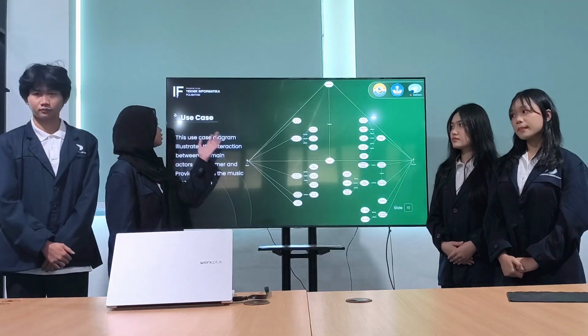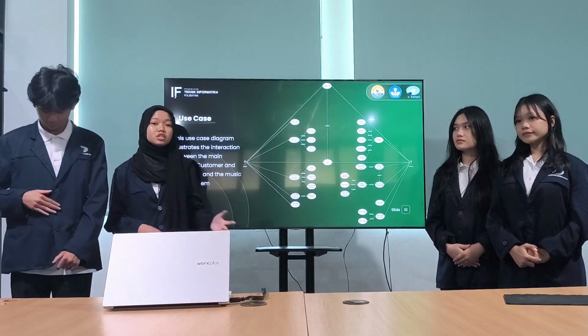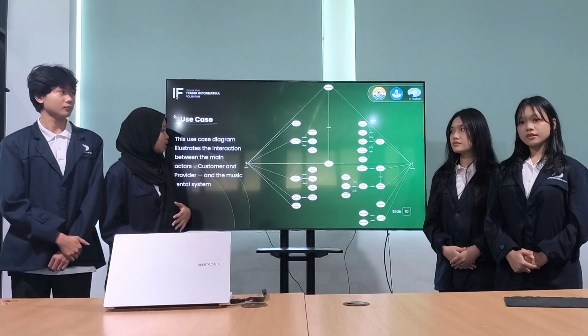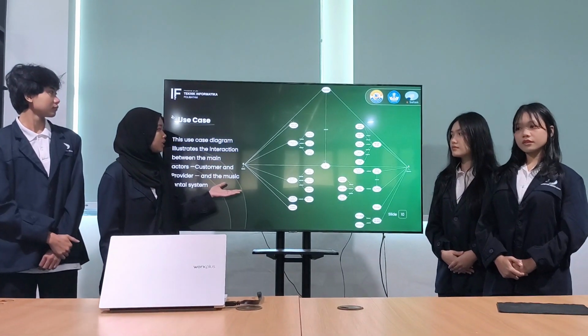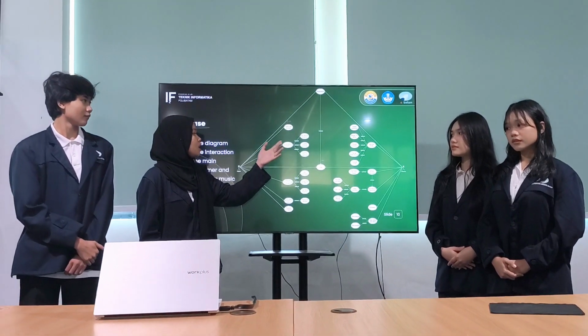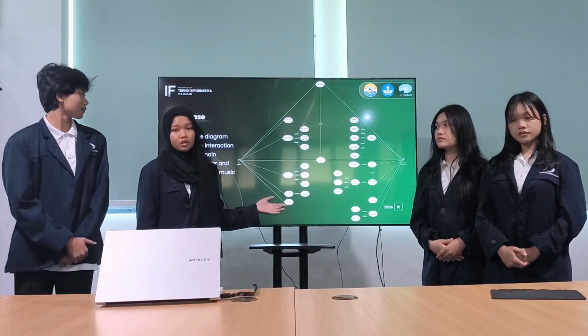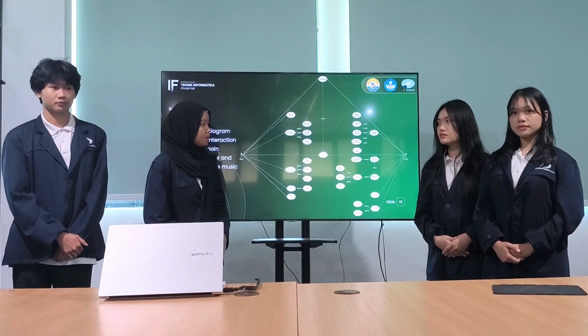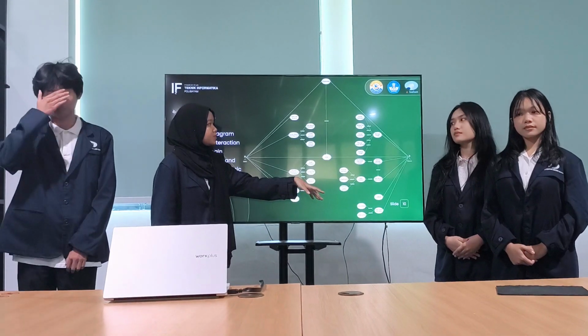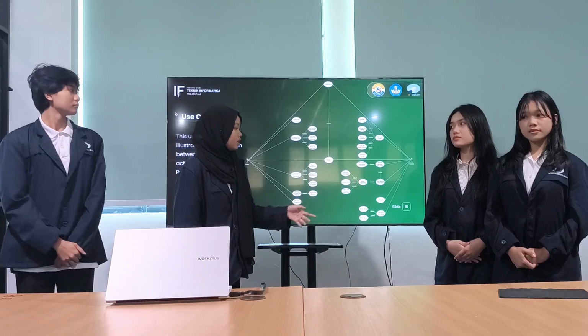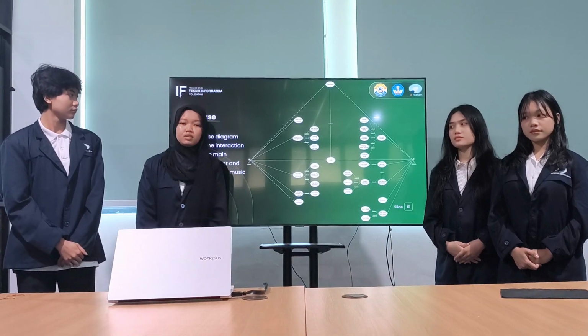Okay, next we have the use case diagram, which illustrates the interaction between the customer and the provider as an admin. Here we can see the admin can verify user accounts, manage the musical instruments, manage transactions, and manage reviews and ratings. On the admin and user side, they can manage profiles, rent music instruments, file complaints, and give reviews and ratings.